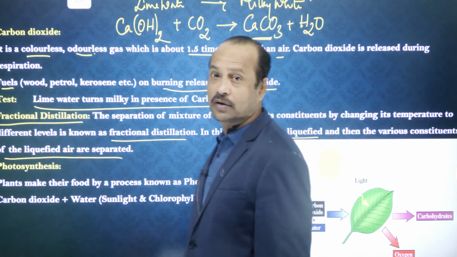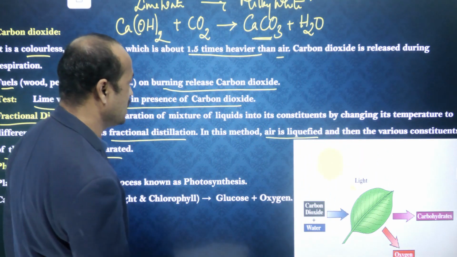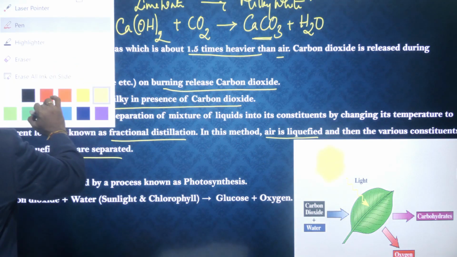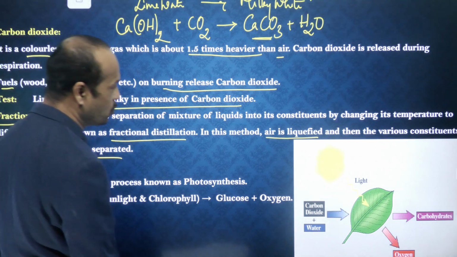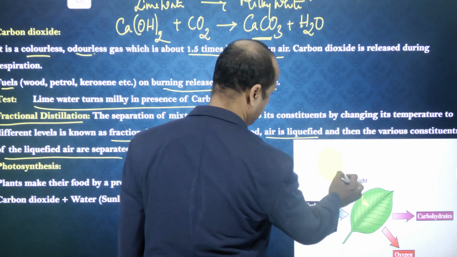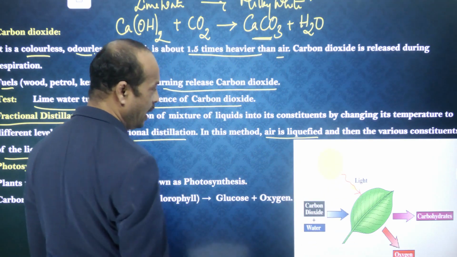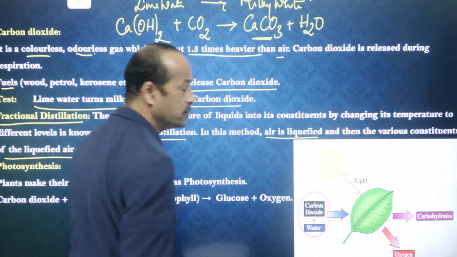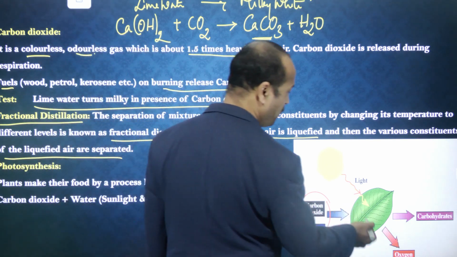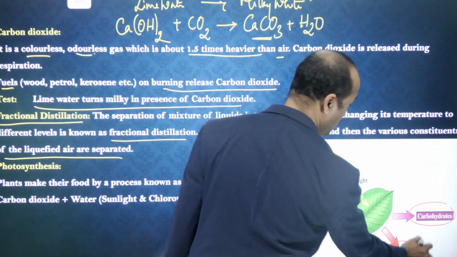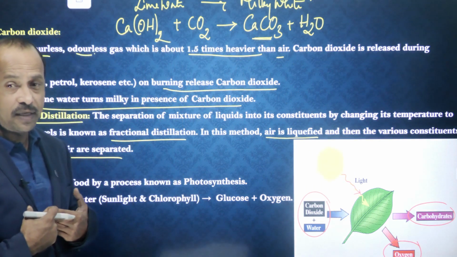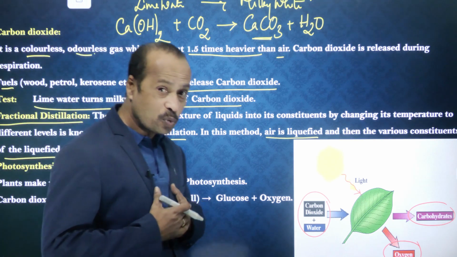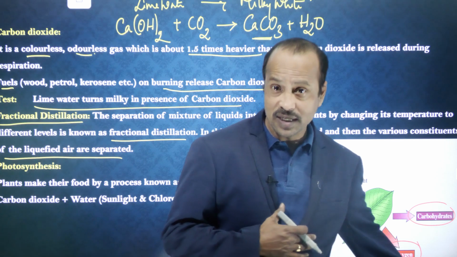Now, photosynthesis, we already discussed photosynthesis. This is a plant, and the plant has chlorophyll. What is there in the plant leaf? There is chlorophyll. This chlorophyll absorbs the sunlight, and by taking carbon dioxide and water and absorbing the sunlight, it prepares its food in the form of carbohydrates and oxygen. Carbohydrates act as food for it, so it takes in carbon dioxide and releases oxygen. We require oxygen, so the plants are giving us oxygen.